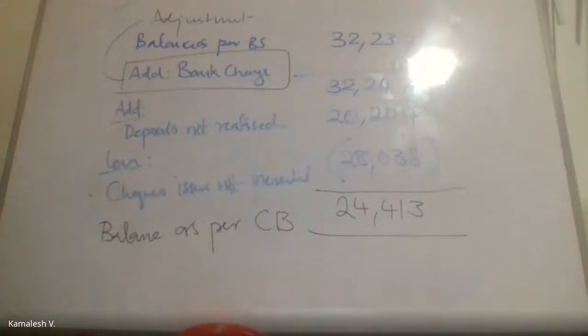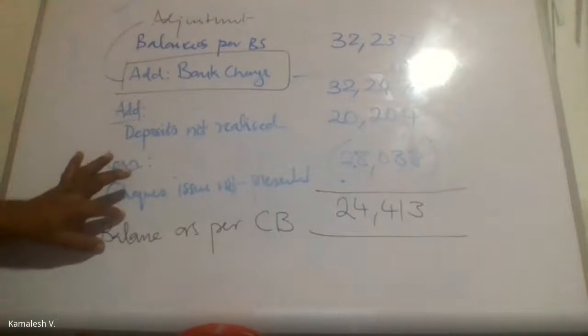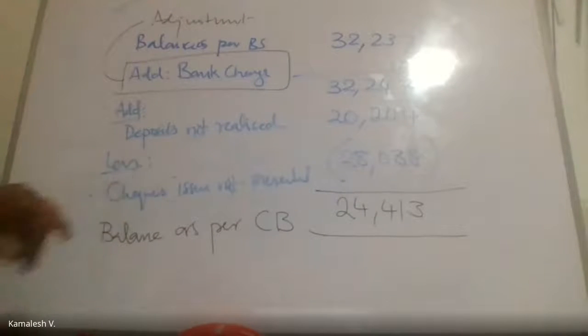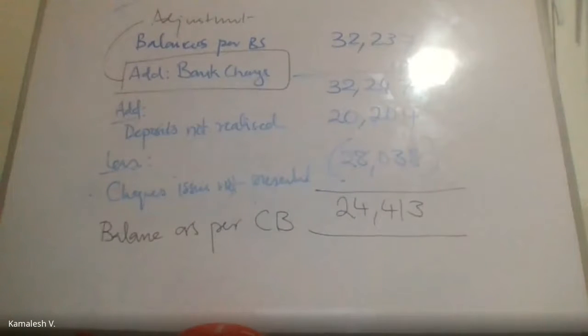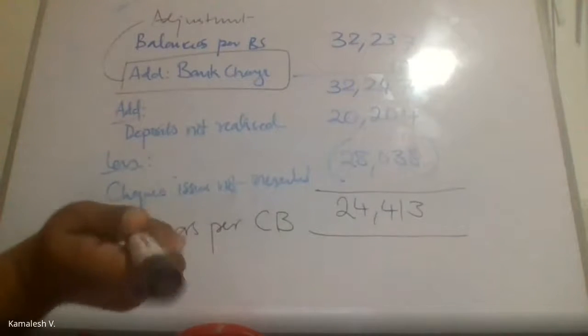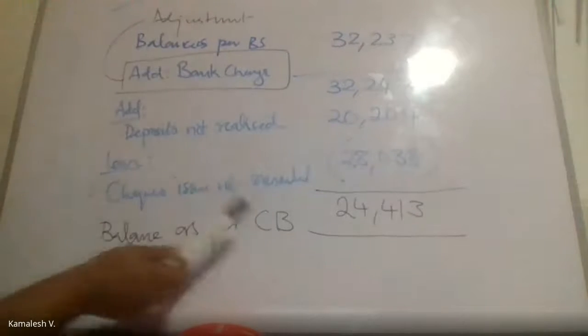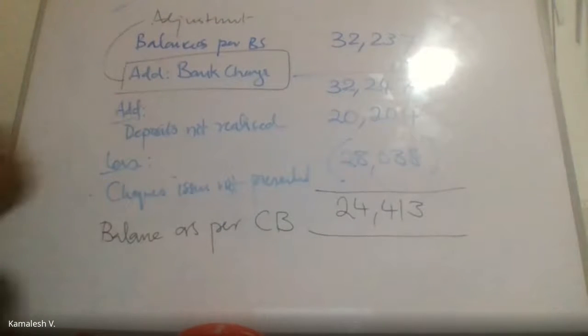Yeah, that is okay. You can do the reconciliation in any way that you want, because there is no restriction as such. You can start from here or you can start from here. In the slide that I showed you, I started from here, but since one of you wanted, I started with this. It doesn't matter because both will give us the same answer. What is our ultimate objective?